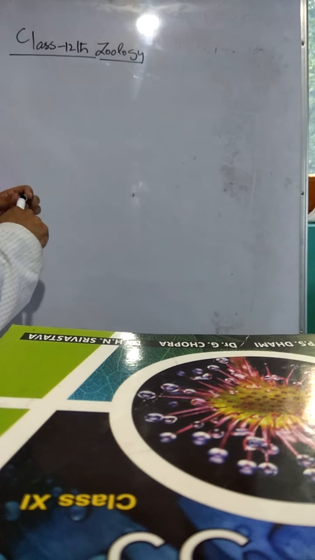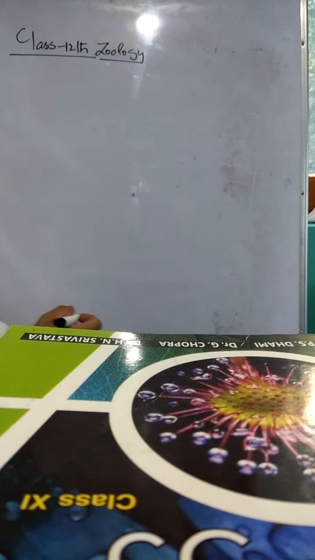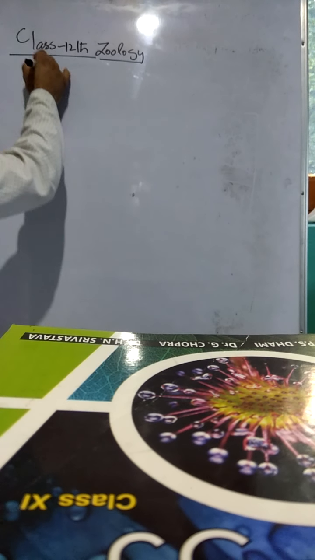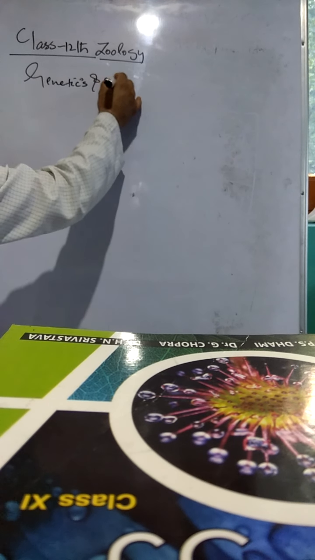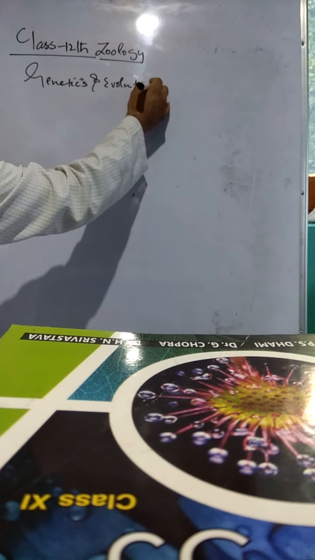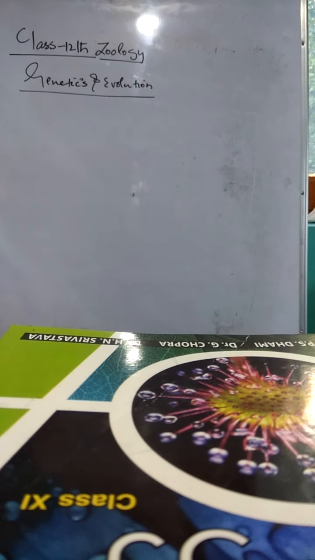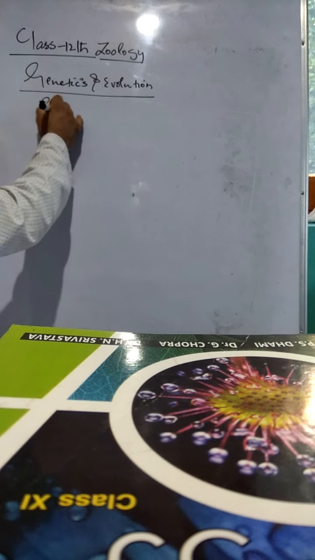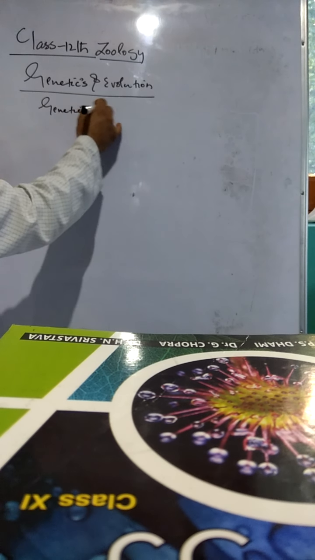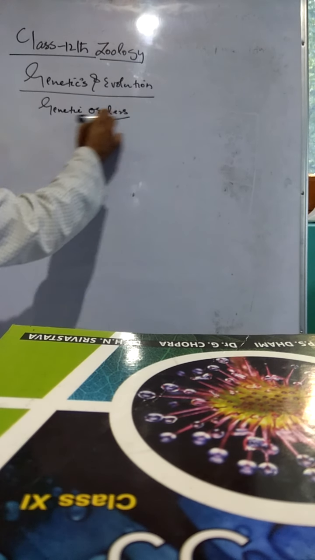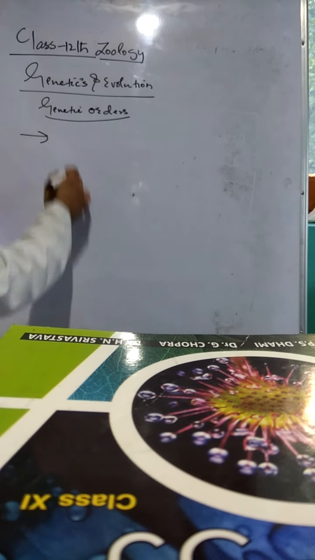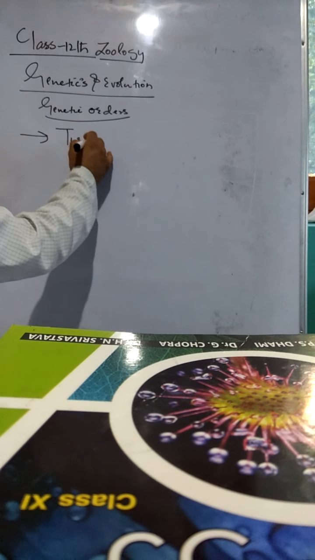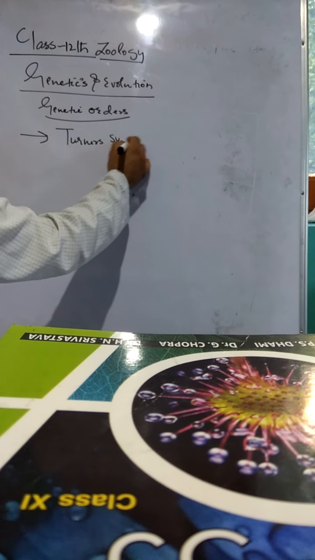This is subject zoology for class 12th, and the chapter which we are dealing with is genetics and evolution. This is the second chapter in biology. This time we are dealing with genetic disorders. Among the various genetic disorders which we have discussed, one of the more important is Turner syndrome.